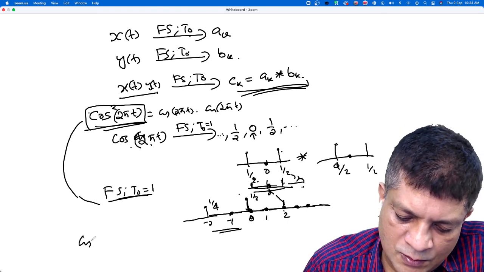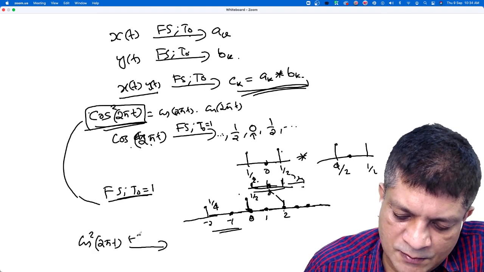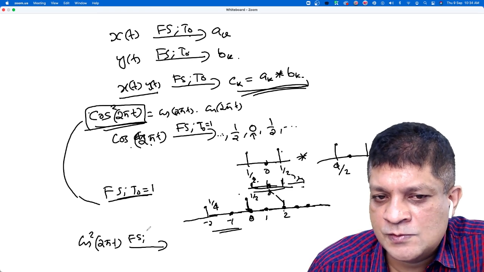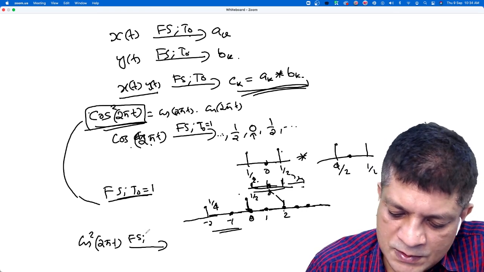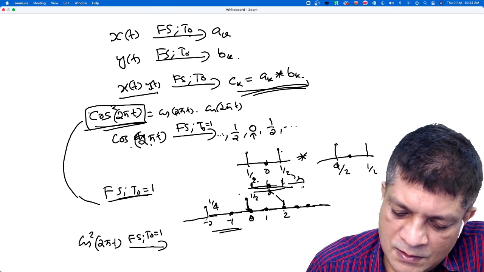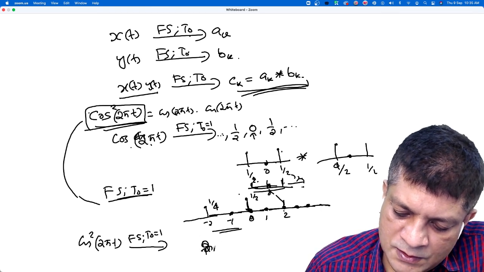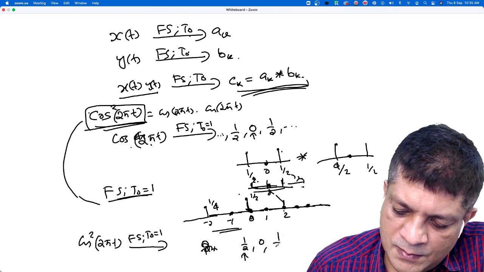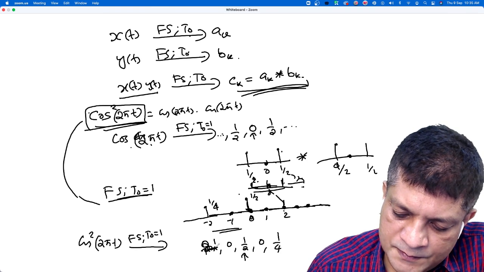That means cos square 2 pi t, Fourier series with respect to which period? T naught is 1. So the coefficients are 1 by 4, 0, 1 by 2, 0, 1 by 4, isn't it?